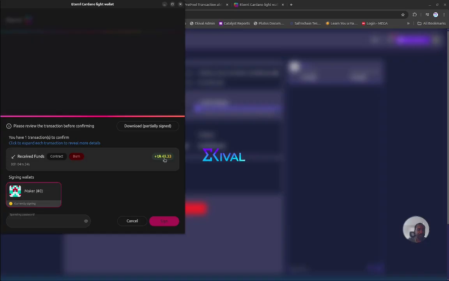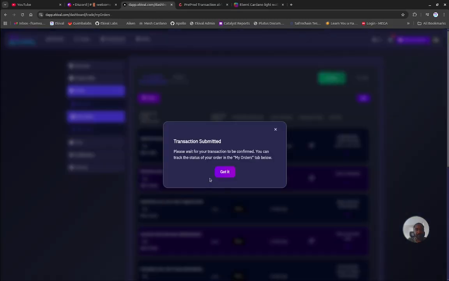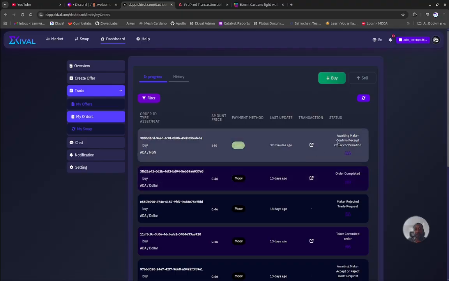So once I receive, you see, now I'm getting back my 50 ADA deposit because there's no dispute, everything went smoothly. So I have to recover this deposit, minus of course the transaction fee, which is a few lovelaces. Transaction submitted. Please wait for transaction to be confirmed. I'm waiting for the maker to confirm receipt.